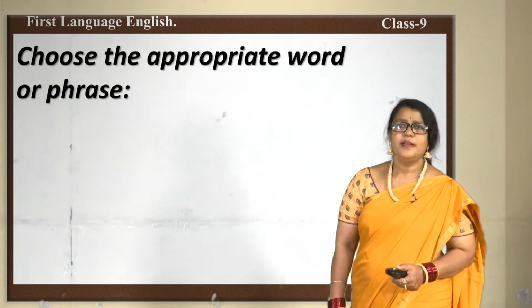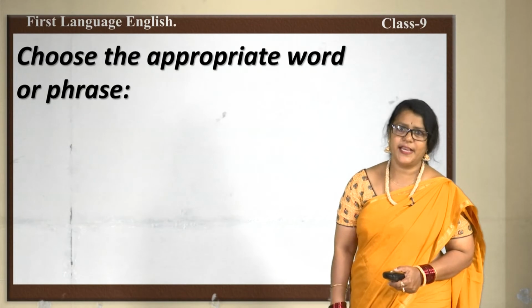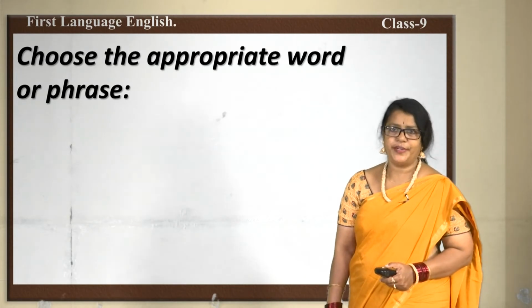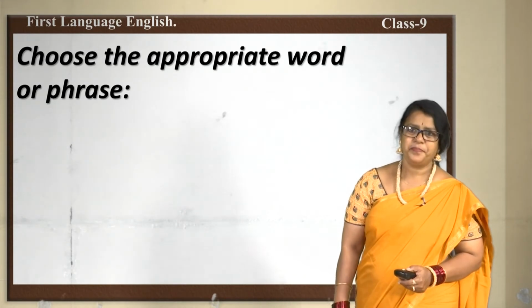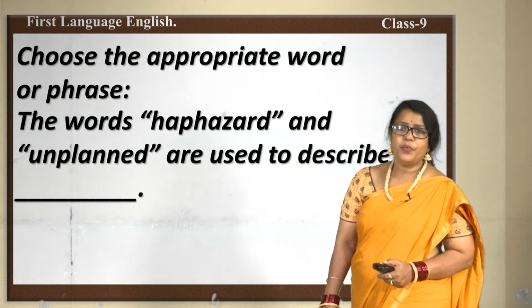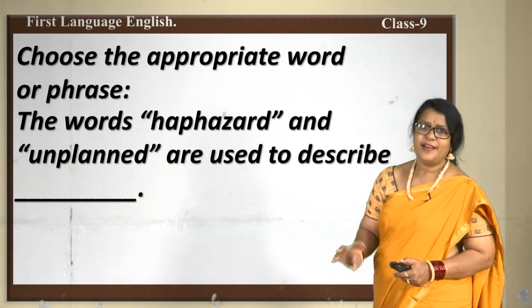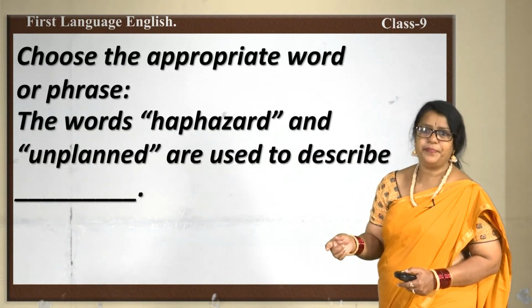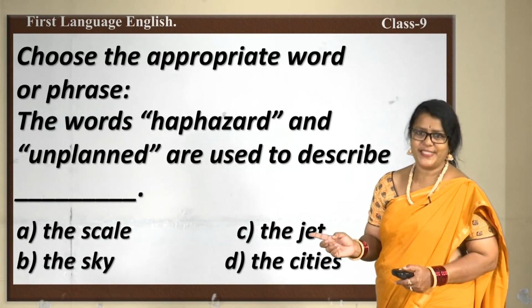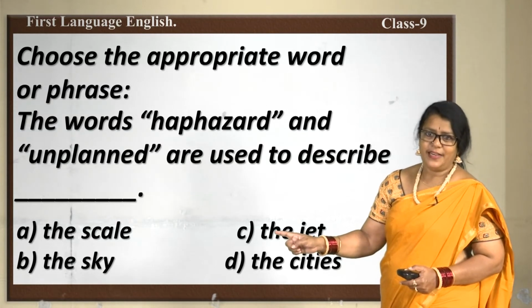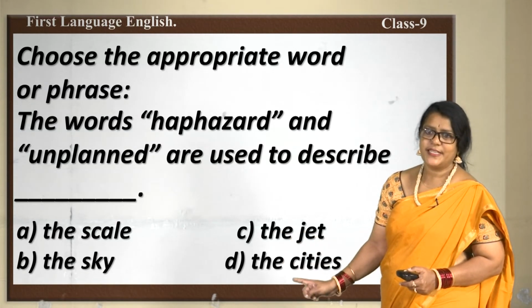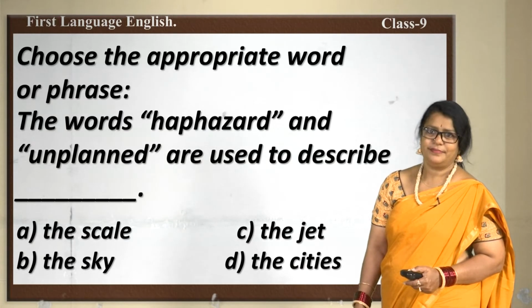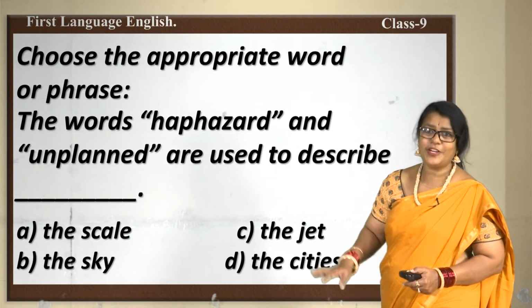Fine. Let us see the next exercise. Choose the appropriate word or phrases. The words haphazard and unplanned are used to describe. The options are the scale, the sky, the jet, the city. What were haphazardly arranged?